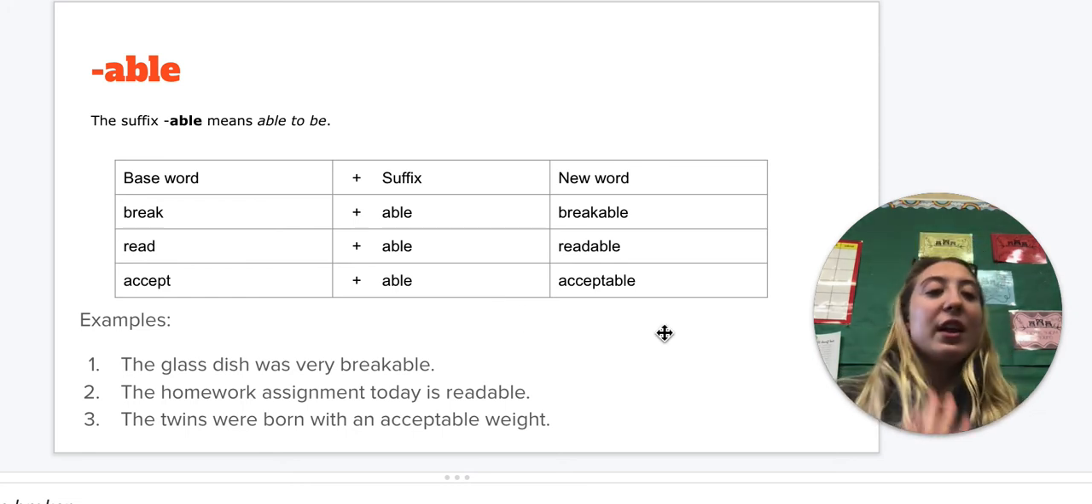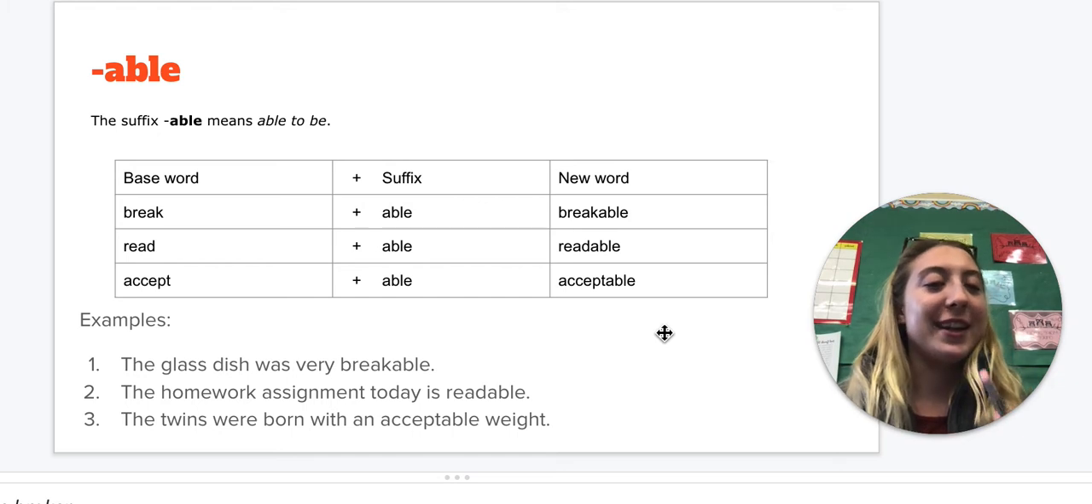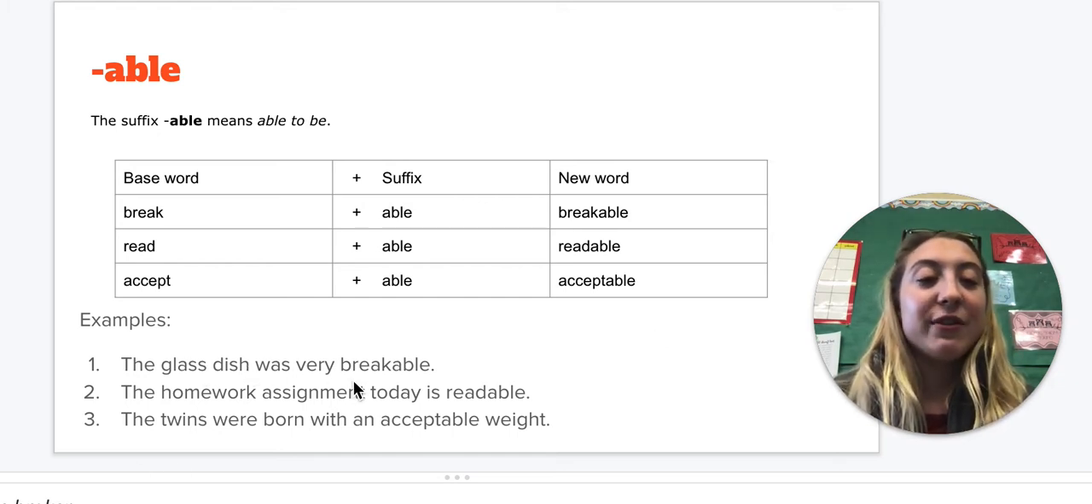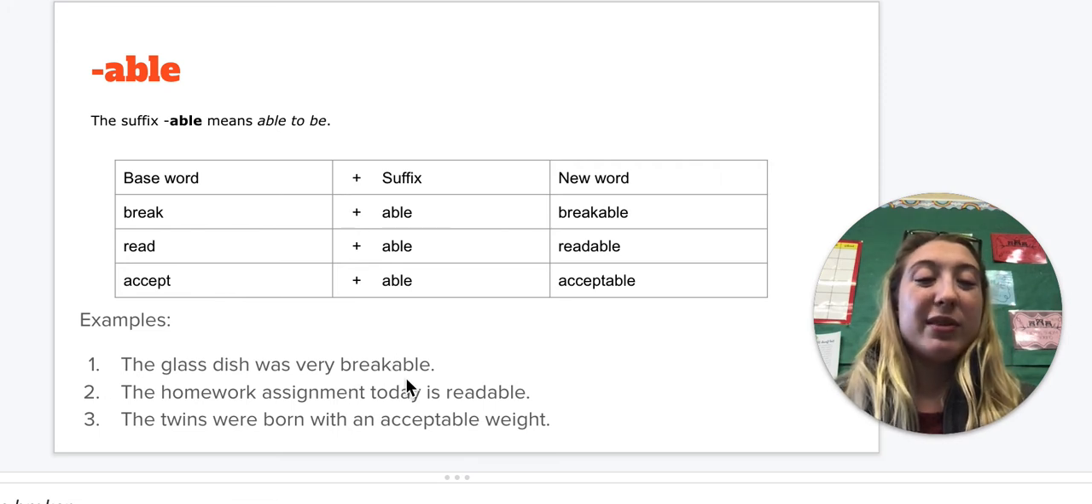Now that we know the definition, sometimes it doesn't make sense unless we put it in a sentence, so we're going to go over some examples. The glass dish was very breakable. If you were to drop that glass dish, you would be able to break it. It was very breakable, able to be broken.